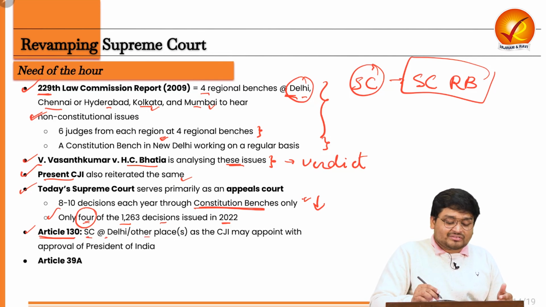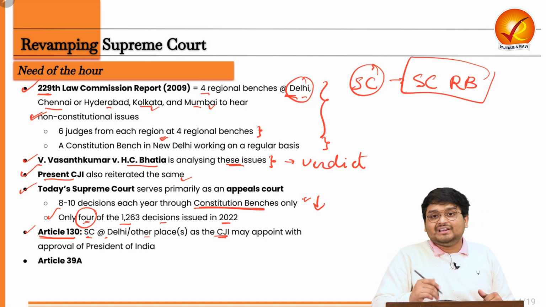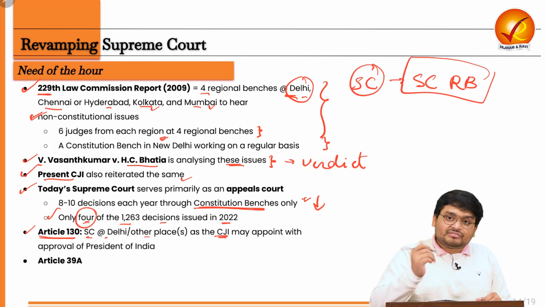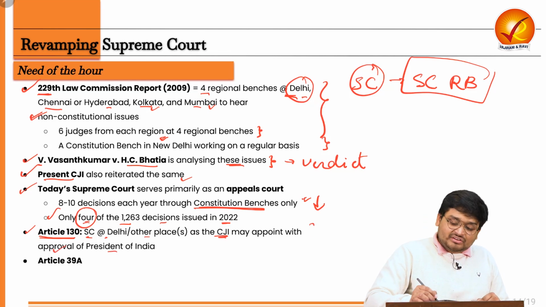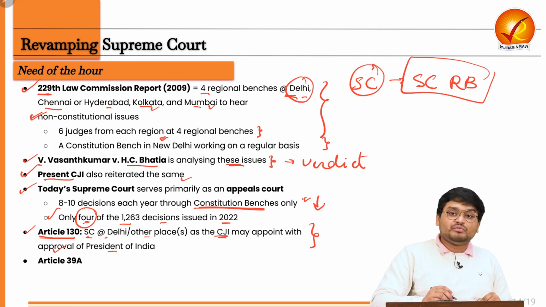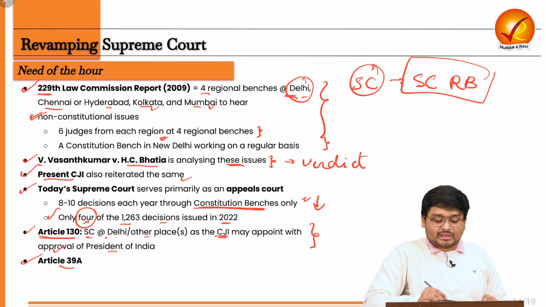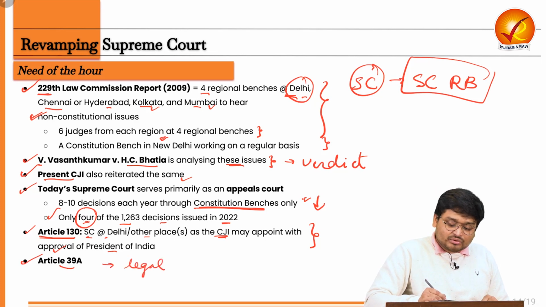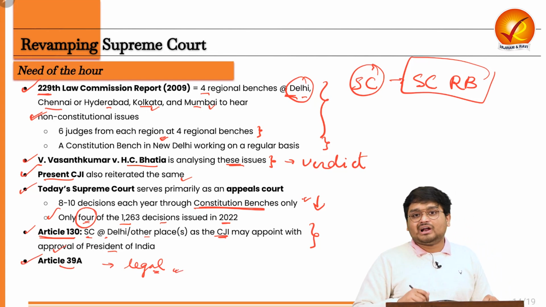But at any other places also, the Chief Justice of India can appoint them after the approval of the President of India. So it is in the greater interest of the people, specifically when the Directive Principles of State Policy, Article 39A, talks about providing legal support to citizens, affecting legal aid in India. So we have to understand, this is a need of the hour right now.